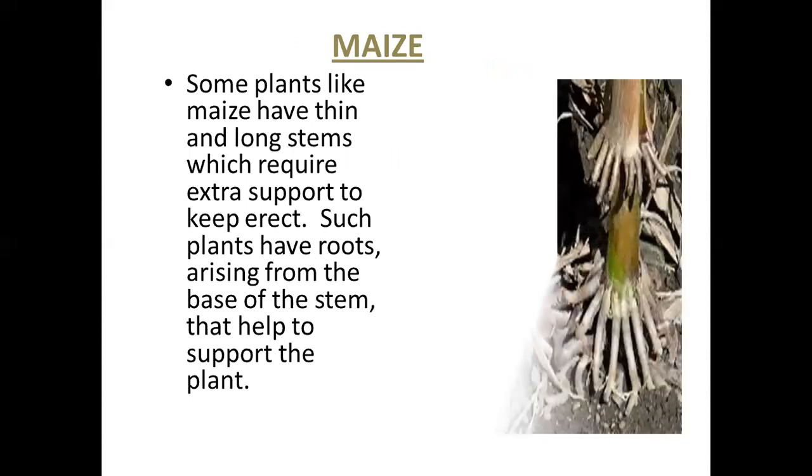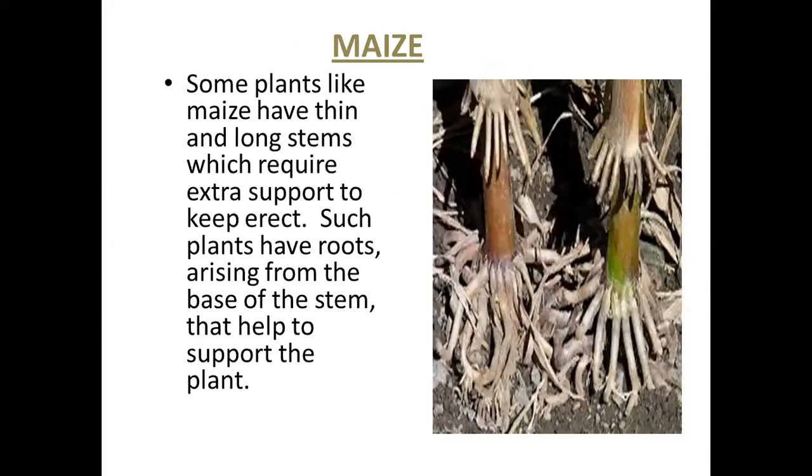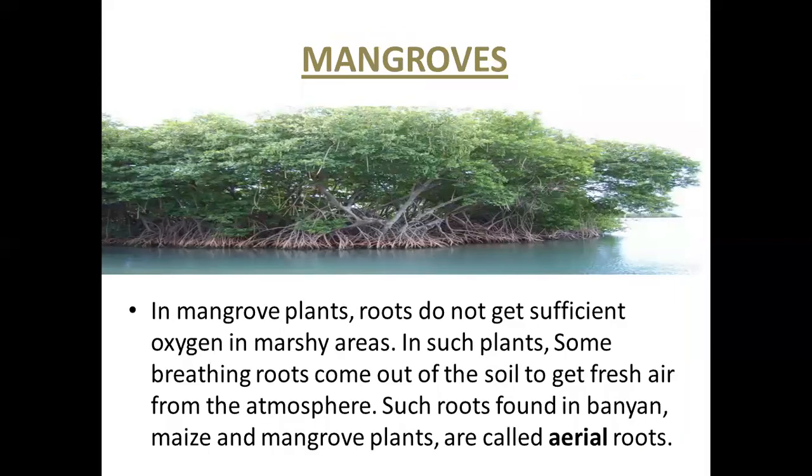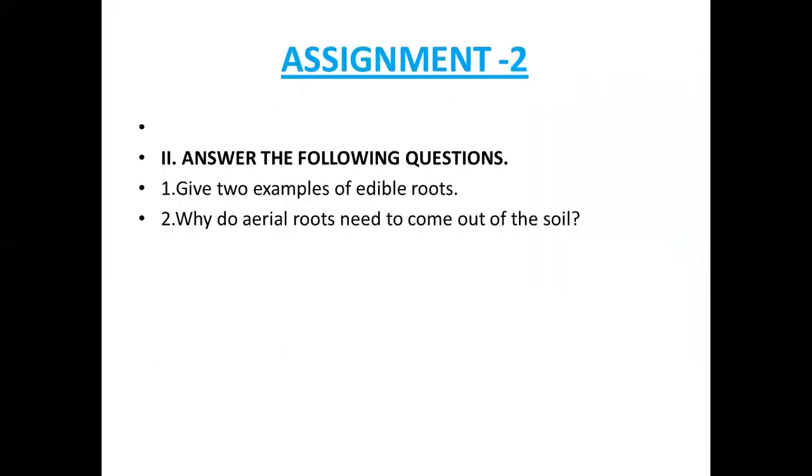And the third one is maize plant. Why in this maize plant the roots are growing from the base of the stem. And in mangrove plants, why are these roots coming out of the soil? What do you call those roots? All these, if you observe the video carefully, you can answer this assignment.